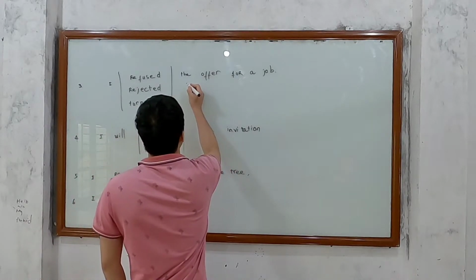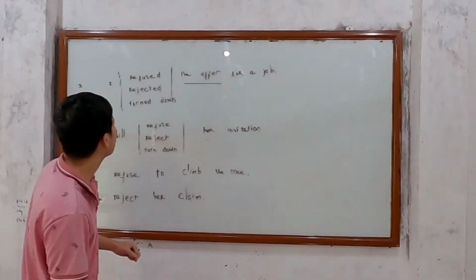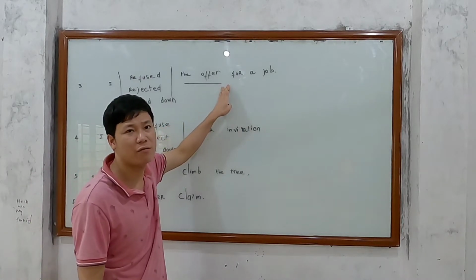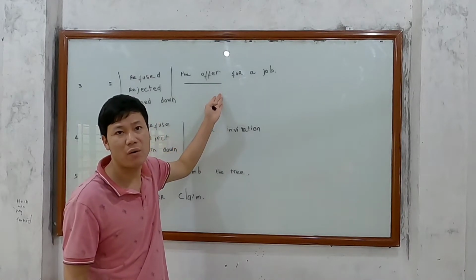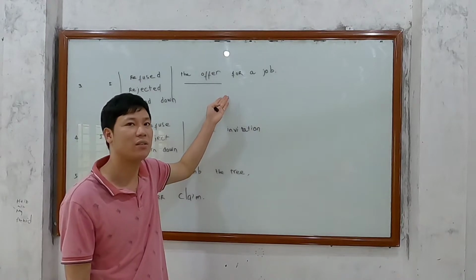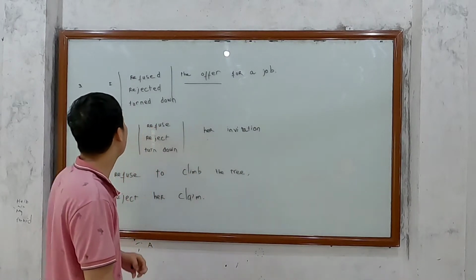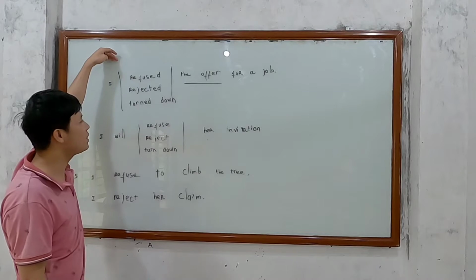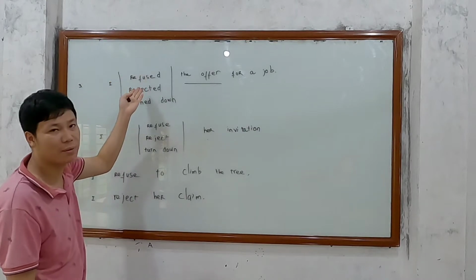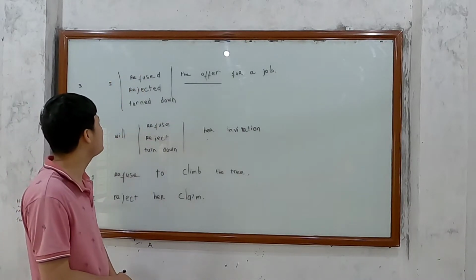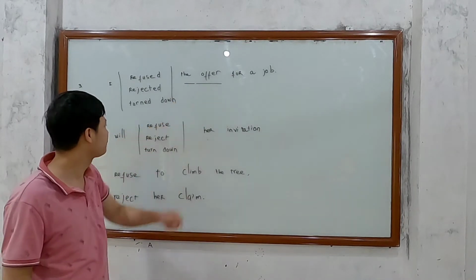Yes, we have: the offer for a job. Can we associate this offer with any activity? Yes. An offer for a job means work for somebody. So in this sentence, we can use refuse, reject, and turn down. In the past simple tense: I refused, I rejected, I turned down the offer for a job.